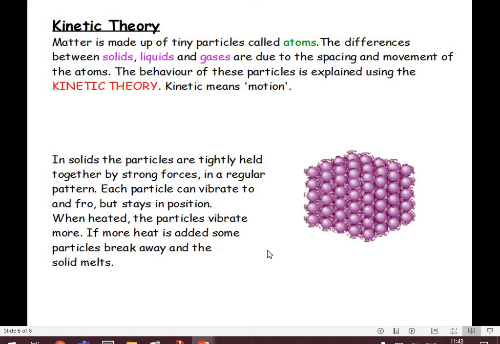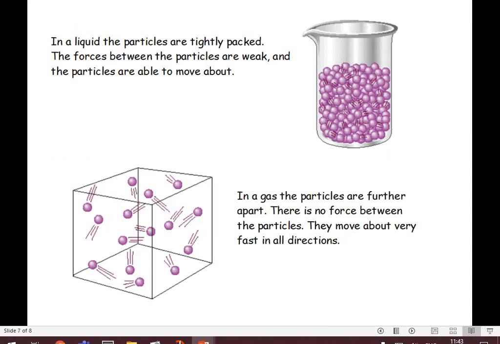So read through these slides so you know how the atoms and the particles behave, are structured, and what they look like in solids, liquids and gases. And again, we've got liquids here and we've got gases here.